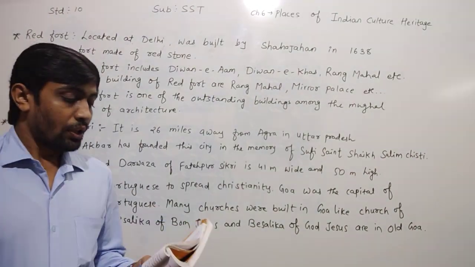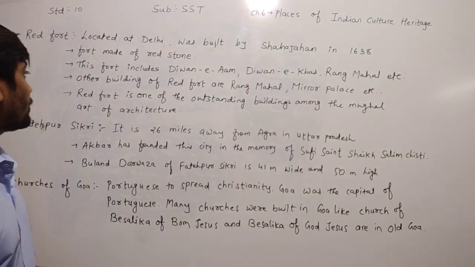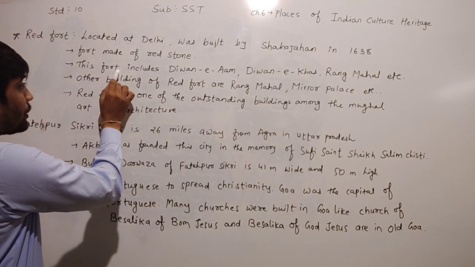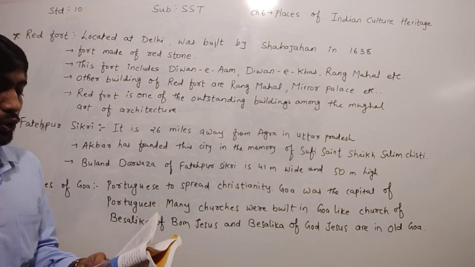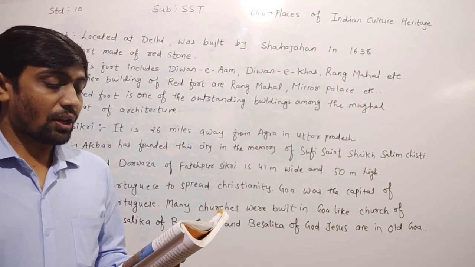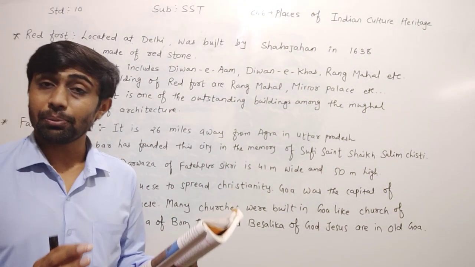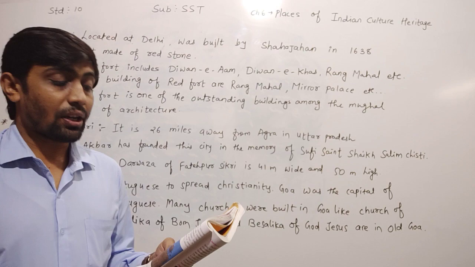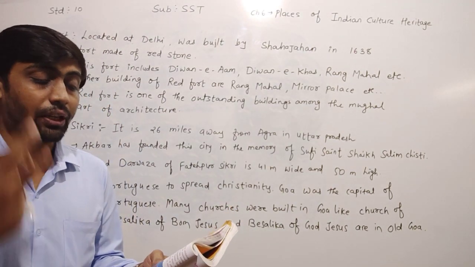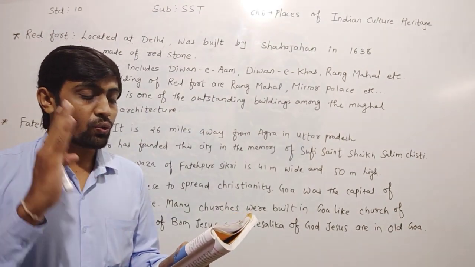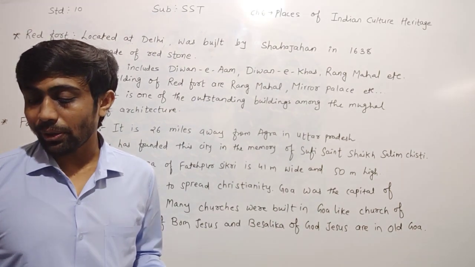This fort is made up of red stone. Here, this fort is made up of which stone? This fort is made up of red stone. Shah Jahan founded a city, namely Shahjahanabad. Shah Jahan founded this city, Shahjahanabad, in the same fort, which was named after him.